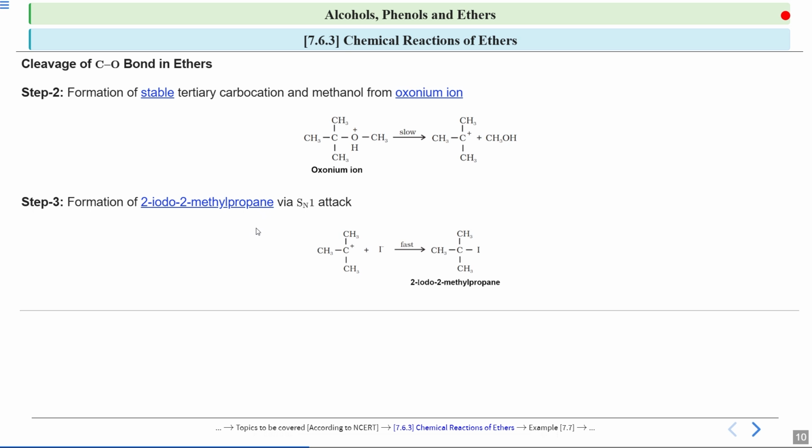So in this case, you have seen that if there is formation of a tertiary carbocation, which is a stable carbocation, the reaction will proceed by SN1 pathway. Okay. So I hope this is clear now.